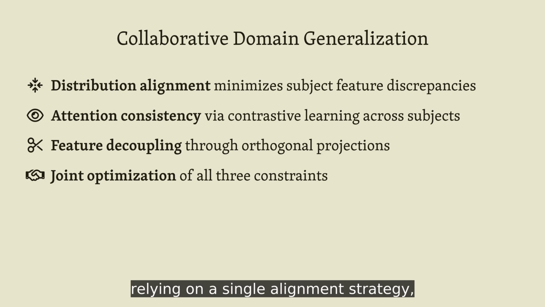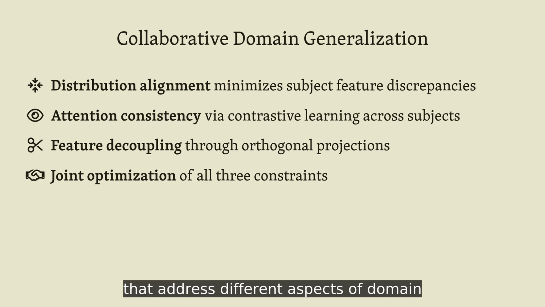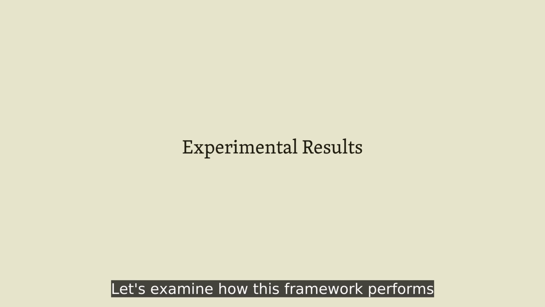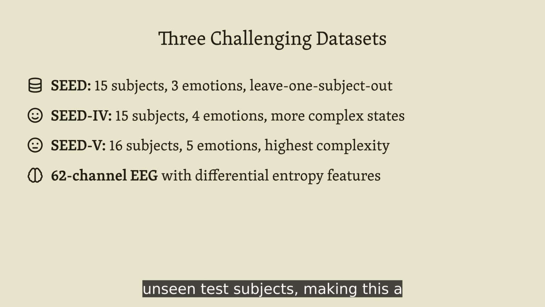Instead of relying on a single alignment strategy, they jointly optimize multiple complementary constraints that address different aspects of domain shift. Let's examine how this framework performs across multiple emotion recognition benchmarks. The evaluation spans 3 progressively challenging datasets with increasing numbers of emotion classes. The Leave One Subject Out protocol ensures truly unseen test subjects, making this a rigorous domain generalization test.